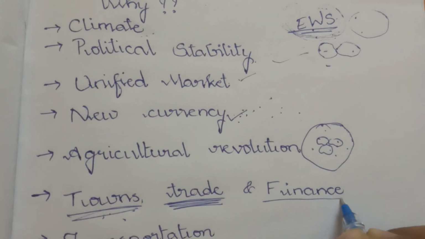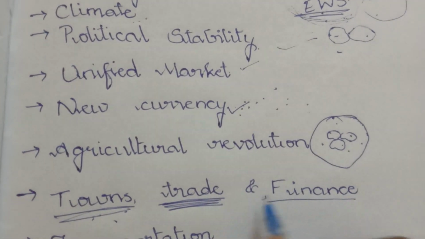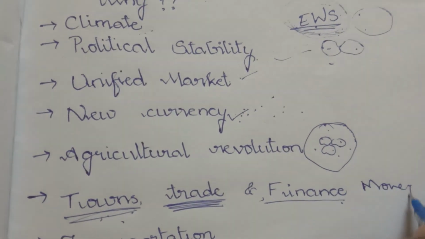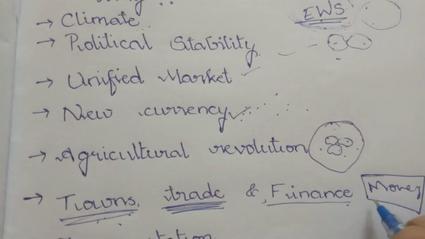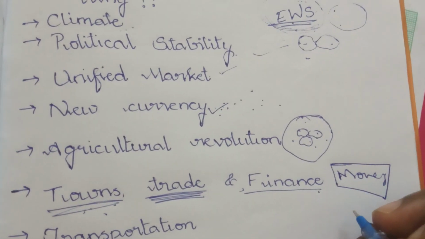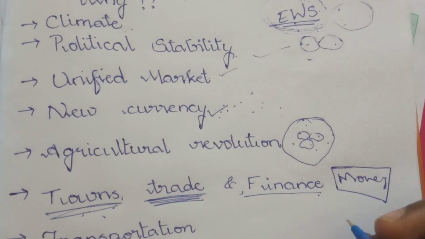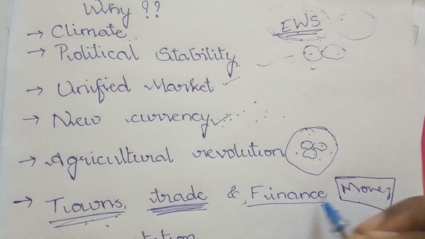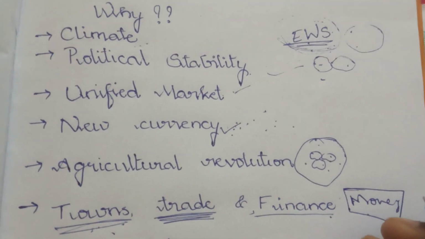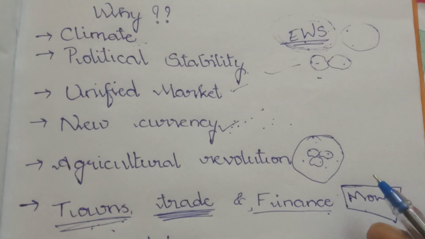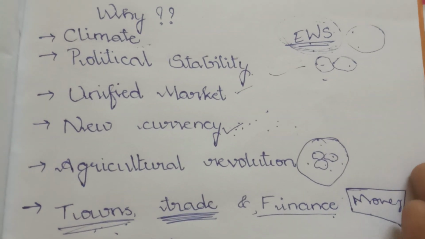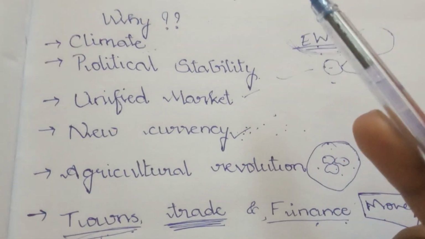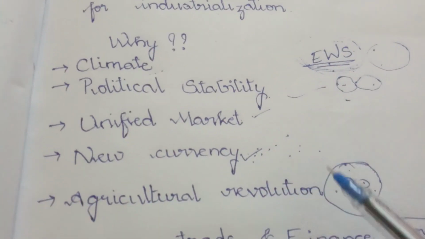And then we have finance. To start any industry, the main problem everyone will have is money. So back then in Britain, many banks were established, for example, the Bank of England. This bank started giving loans to many industries and factories, many new entrepreneurs. So they were encouraged and many new factories were established. And if new factories are established, that will lead to industrialization.